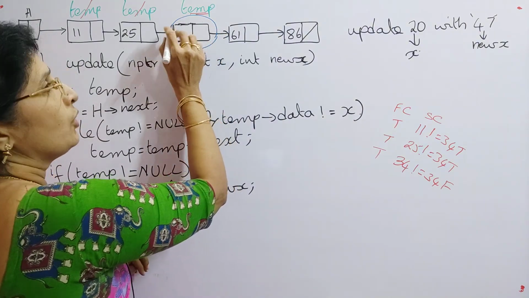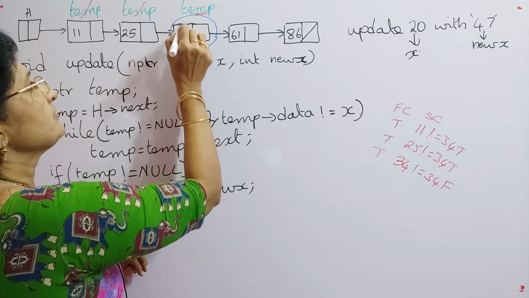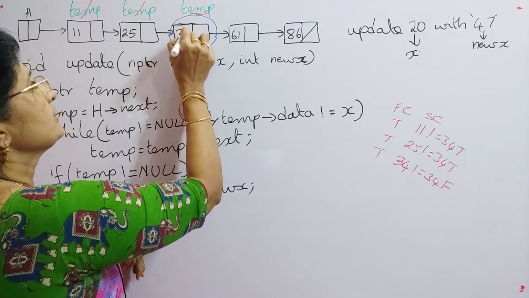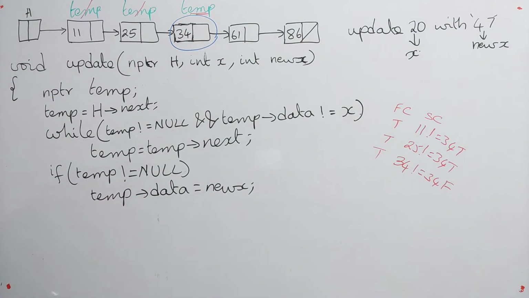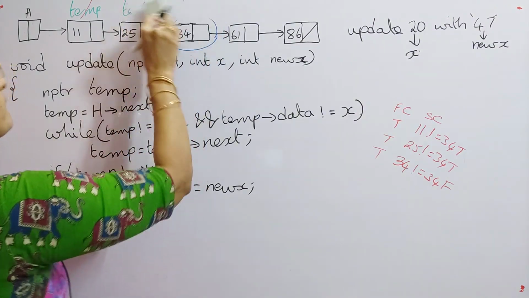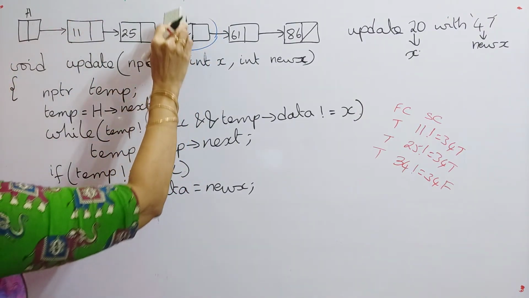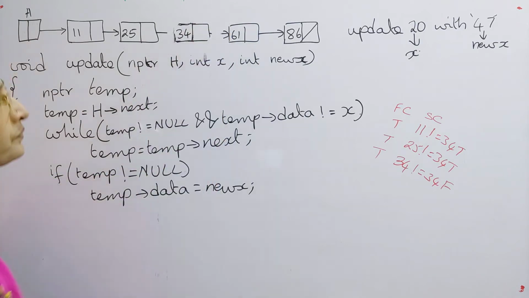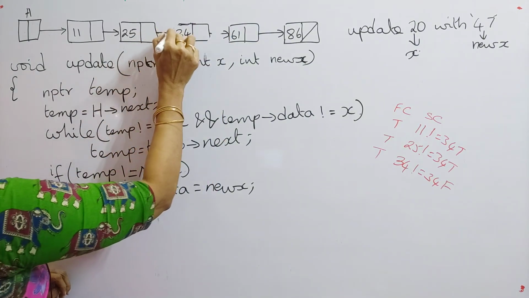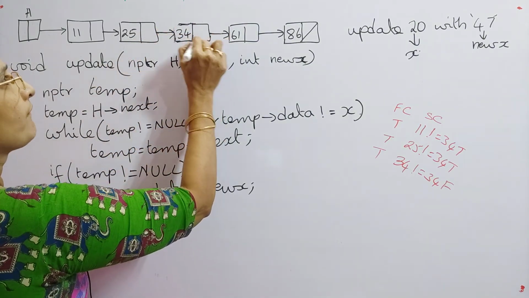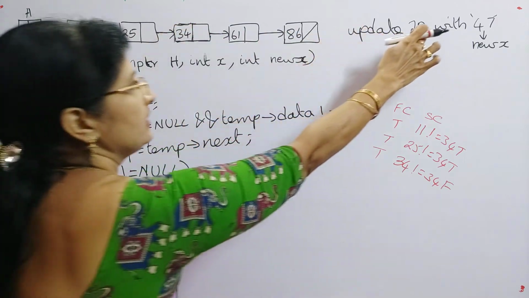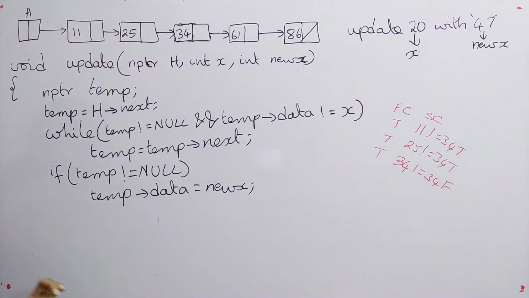Now check how it will work if it doesn't find a value. This is my starting list. Now I have to find a value 20 and it must be updated to 47.